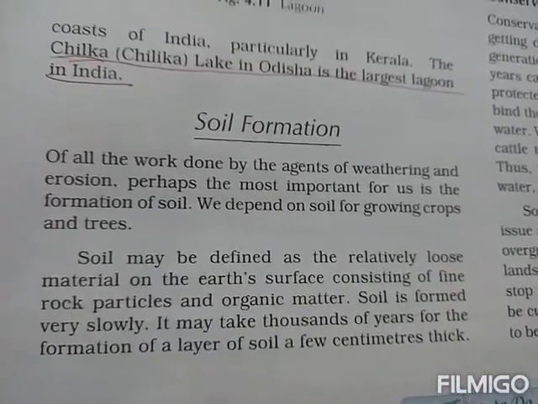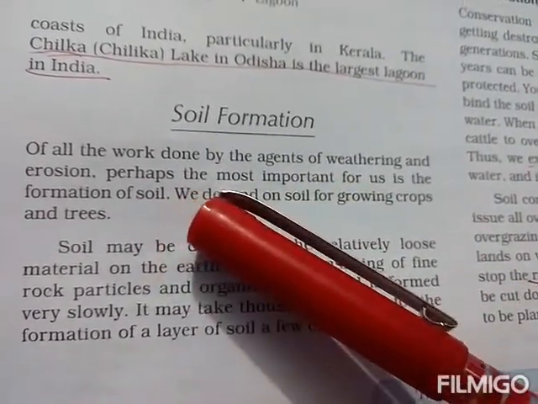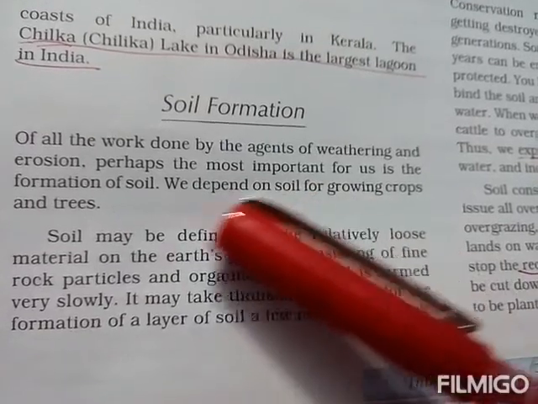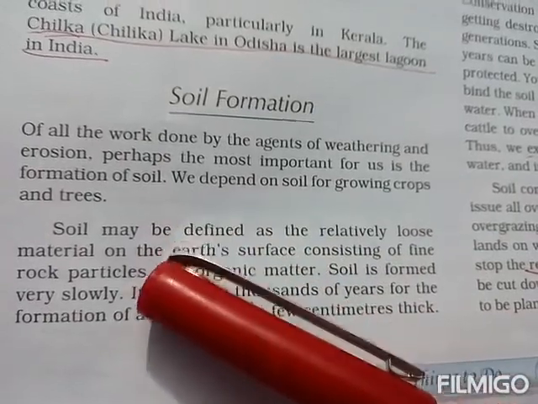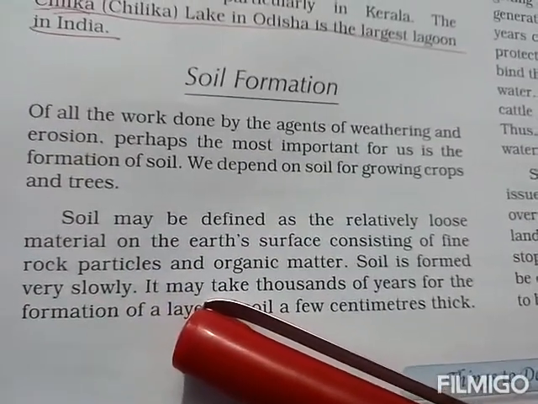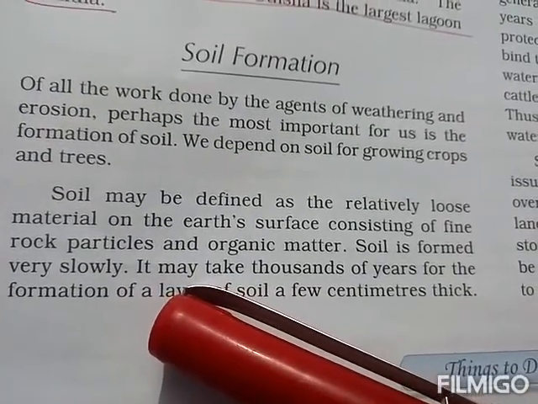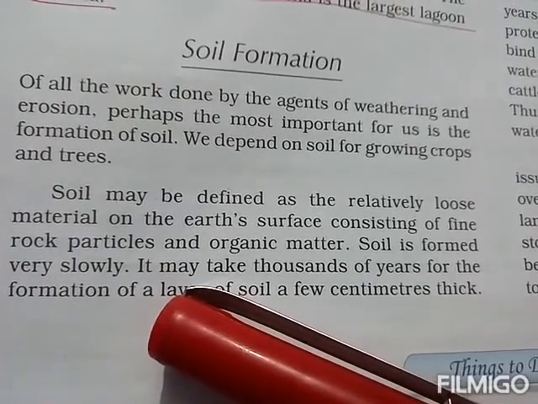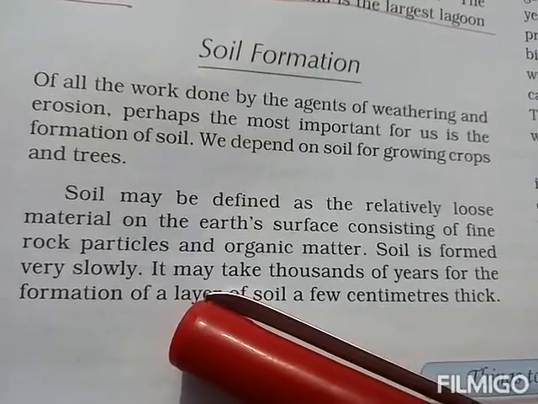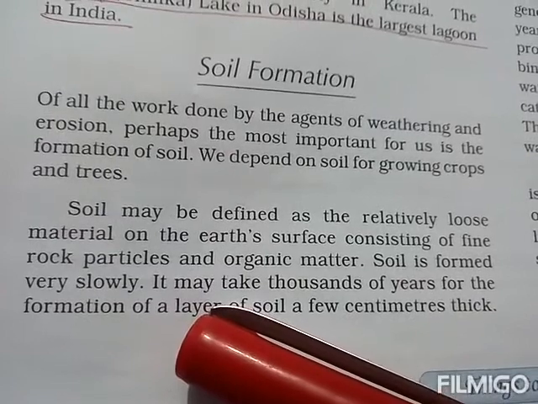Okay, now soil formation. Of all the work done by the agents of weathering and erosion, perhaps the most important for us is the formation of soil. We depend on soil for growing crops and trees. As you know, students, soil is very important for us. So we depend on soil to grow the crops, the plants, the trees, to build houses. For everything, you can say, we depend on soil.